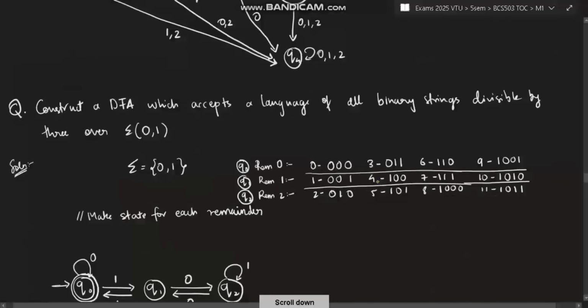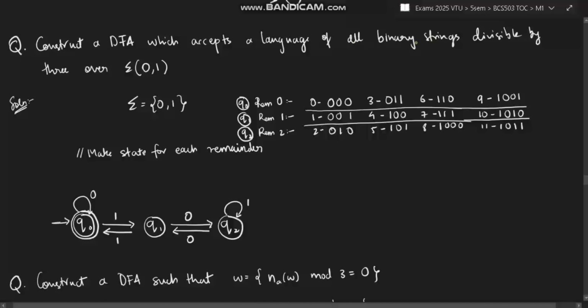Next is construct a DFA which accepts a language of all binary strings divisible by 3 over 0 and 1. That means whichever binary strings are there, like 0, 00, 01, 010 and so on. Whichever binary string is divisible by 3: 0 is divisible by 3, 3 is divisible by 3, 6, 9, 12 are divisible by 3. All those strings should be accepted, and all the rest should be rejected.